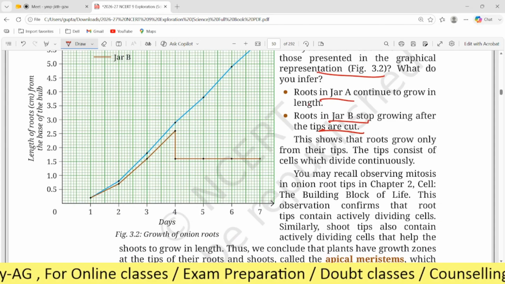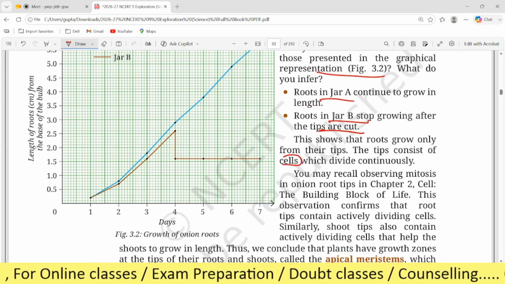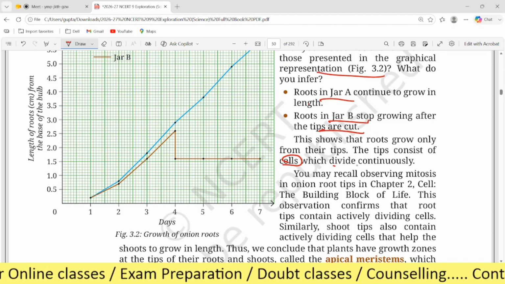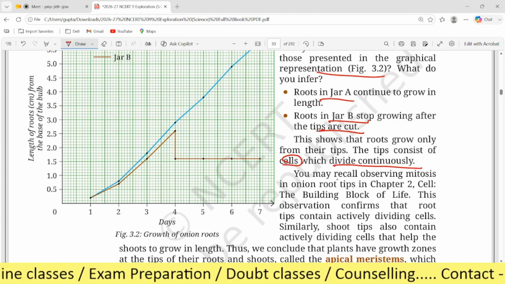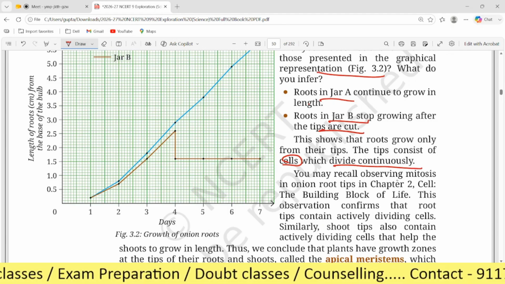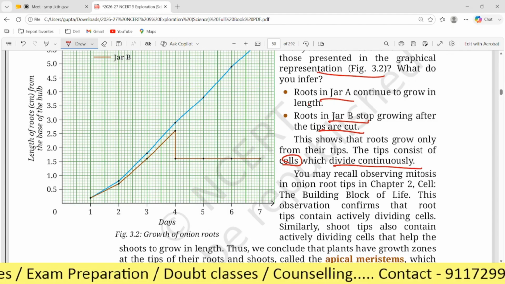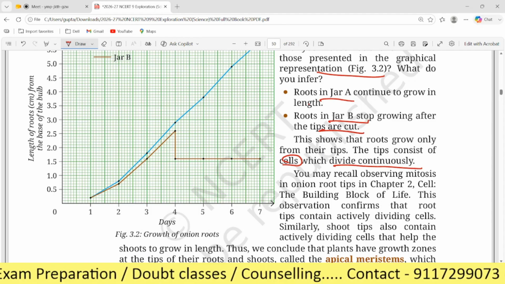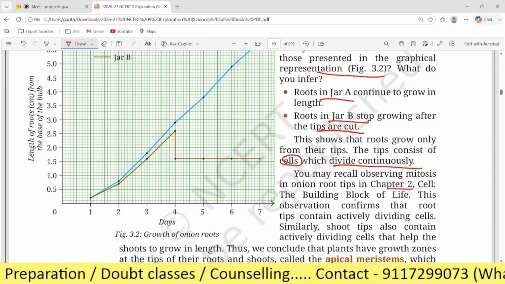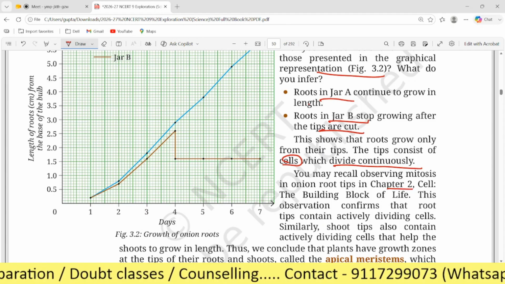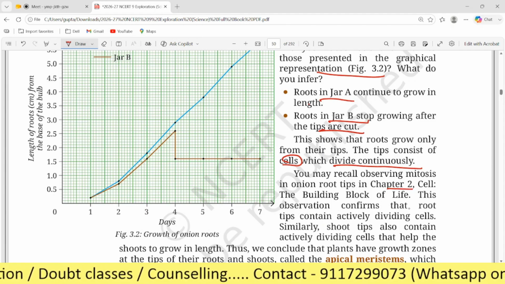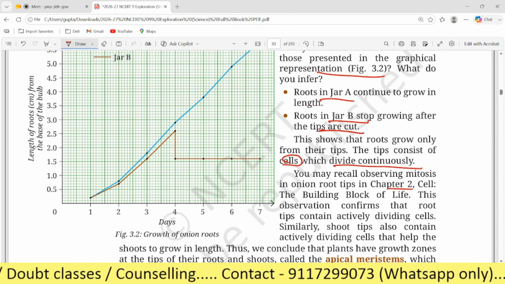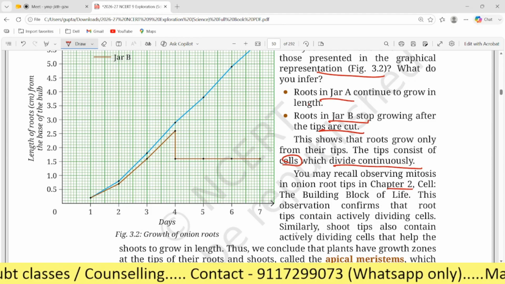So roots grow only from their tips. The tips consist of cells which divide continuously. You may recall observing mitosis in onion root tips in chapter 2, Cell: the building block of life, right? This observation confirms that root tips contain actively dividing cells.